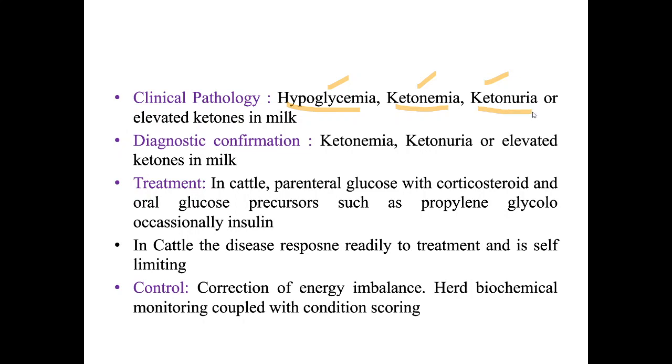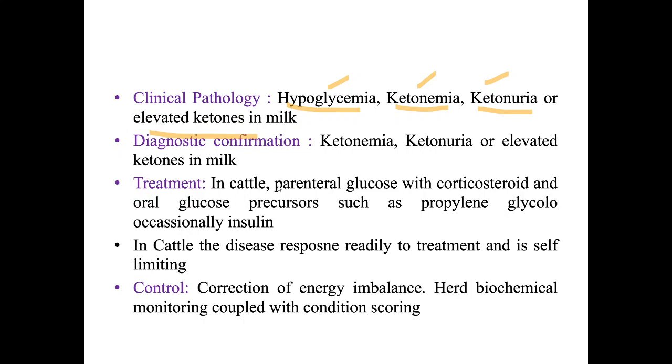So in the urine also you can detect the ketone bodies, that is ketonuria, and then elevated ketones in the urine. So the blood ketone bodies concentration has increased. Now it is coming in the milk also. So that is elevated ketones in the milk. For diagnostic confirmation, you can test for ketonemia, ketonuria, and elevated ketones in the milk.